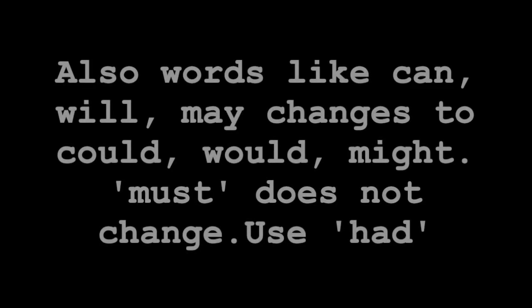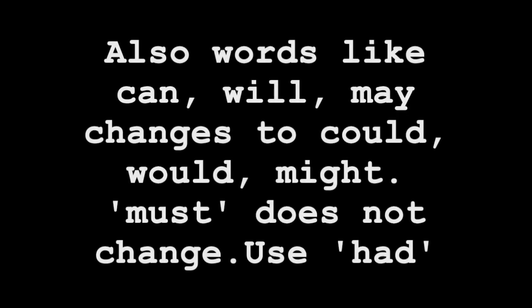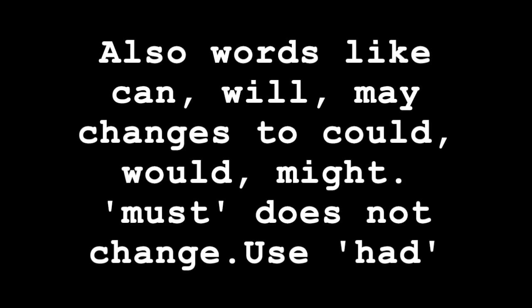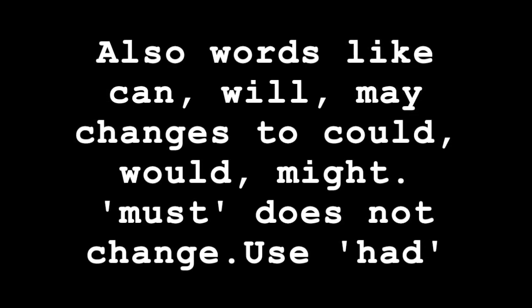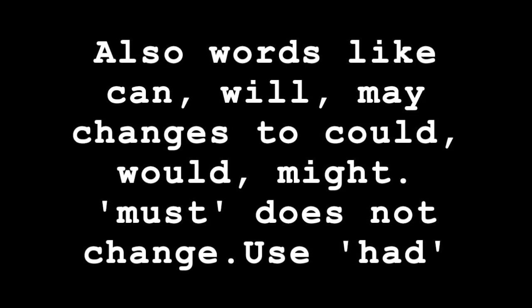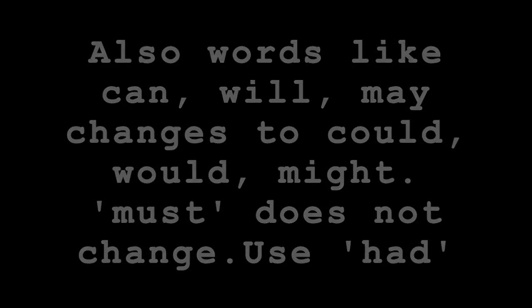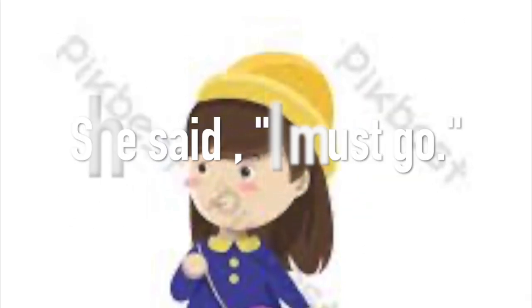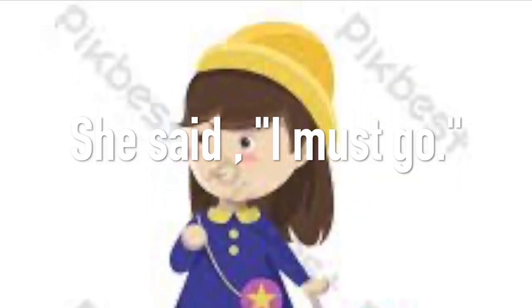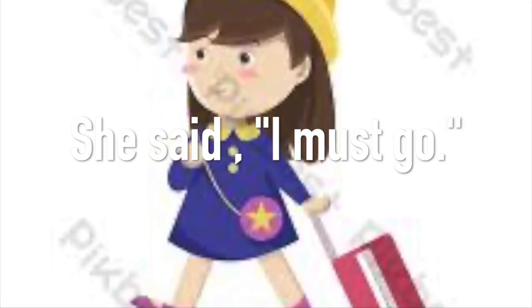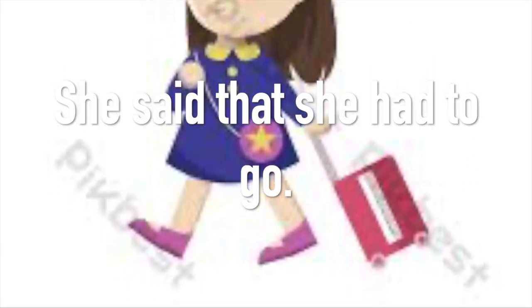Now also we must see that words like can change into could, will into would, may into might, but must doesn't change. It remains the same. So here you have to use had, past perfect. For example, she said, "I must go." In indirect speech, she said that she had to go.